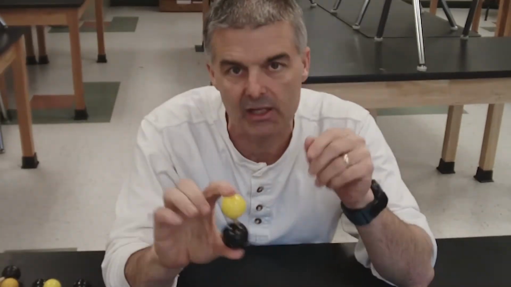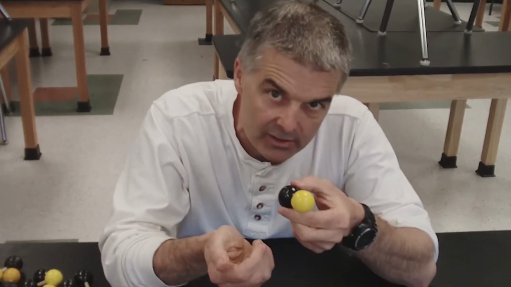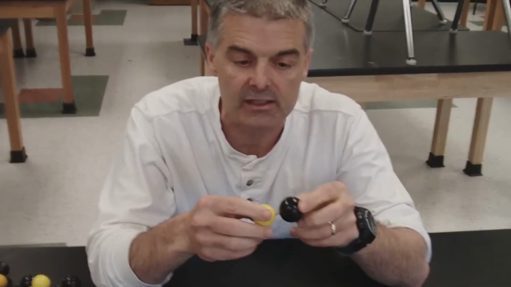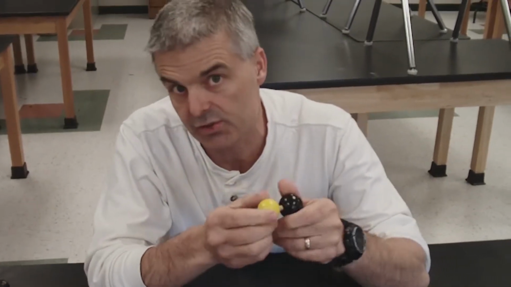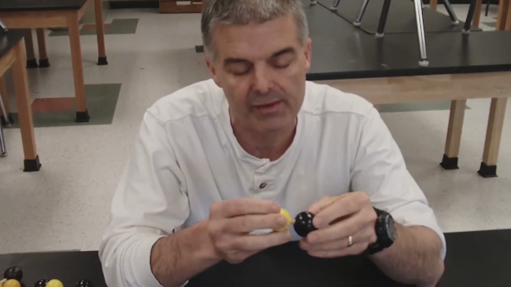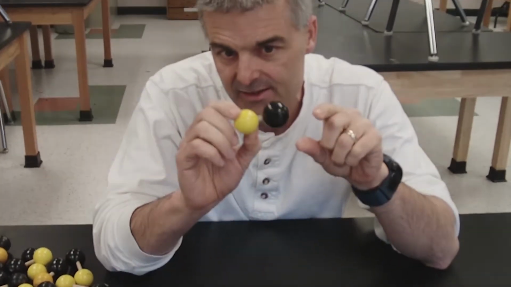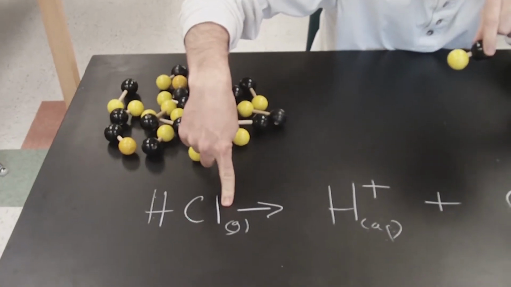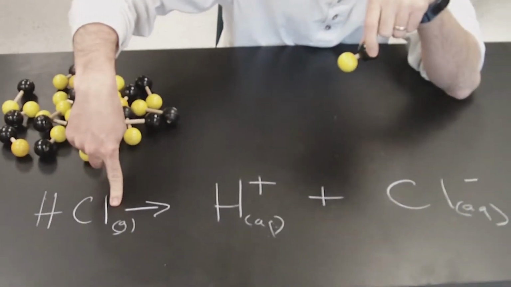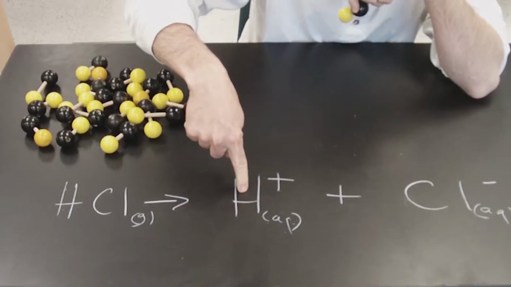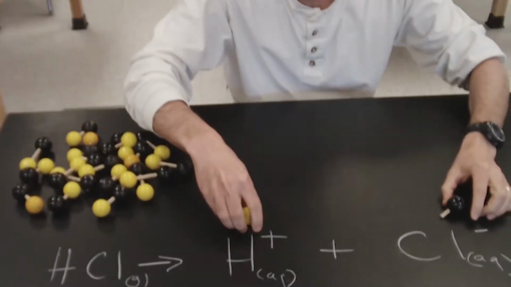So I have a molecular model that represents hydrochloric acid, HCl. HCl is a strong acid, one of the 6 strong acids that exist, or well, there's more than that, but for our purposes. What that means is that it completely dissociates. If I take this HCl, which typically is found as a gas, as I've symbolized here in the chemical equation, and drop it into water, it will dissociate completely into hydrogens and chlorides.